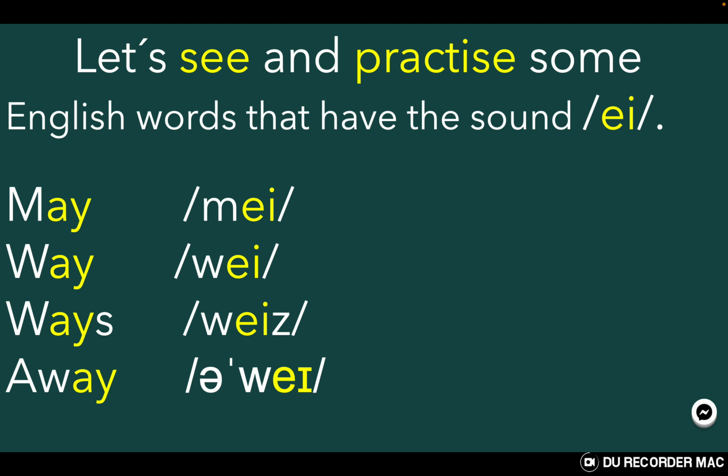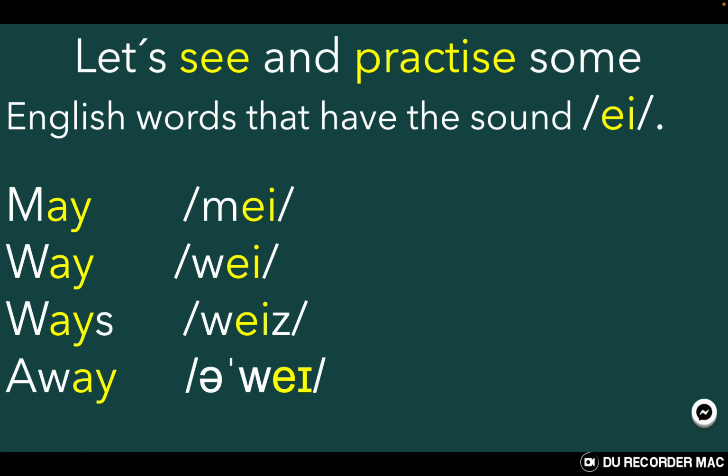Let's start with the first word, may. Repeat with me, may. May. Some students say my. No. So my, it's not this word. My is written M-Y. But this one, when we have M-A-Y, it is pronounced may. May. Repeat after me. May.